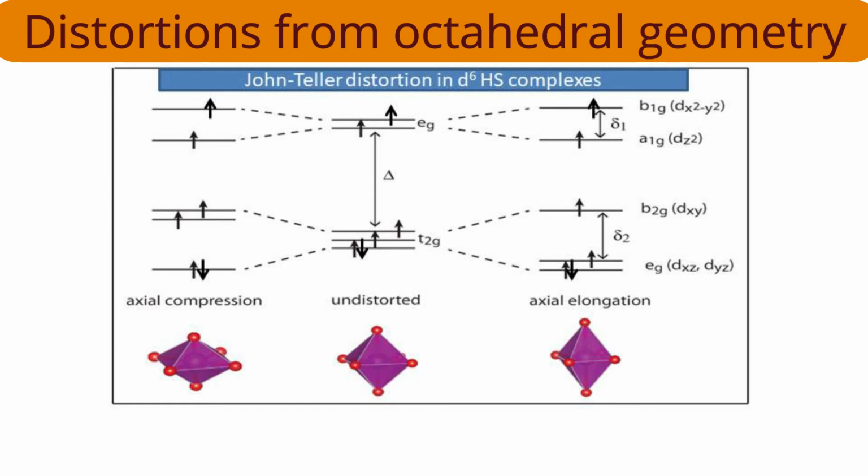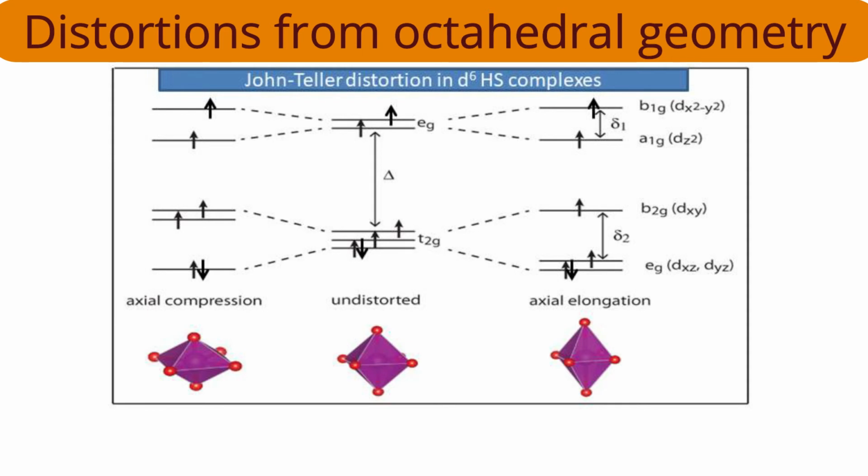And G for gerade, centrosymmetricity. The higher orbital is dx square minus y square. It is not along the principal axis, so the symbol is B. The lobes are along axis, not necessarily the principal axis, but the lobes are along the x and y axes, no? So the symbol is 1. So B1 and G for centrosymmetricity. Are you following the labeling? Now let us distribute the electrons.